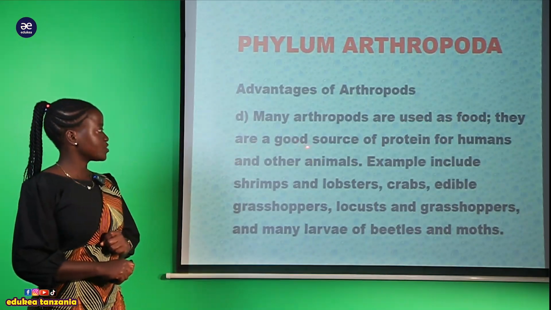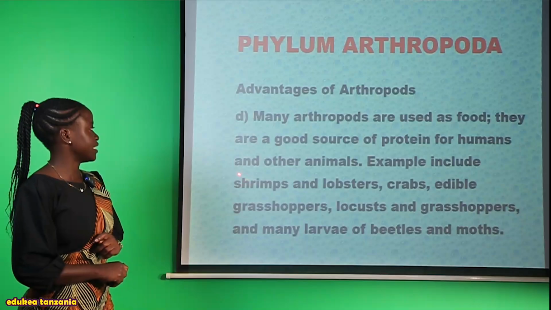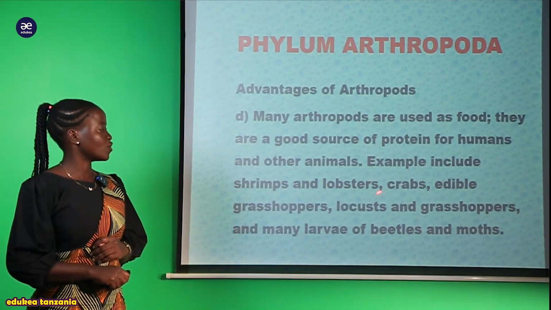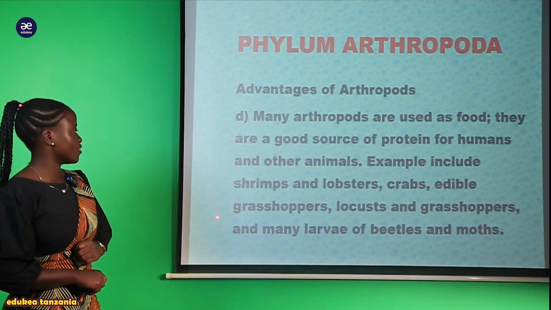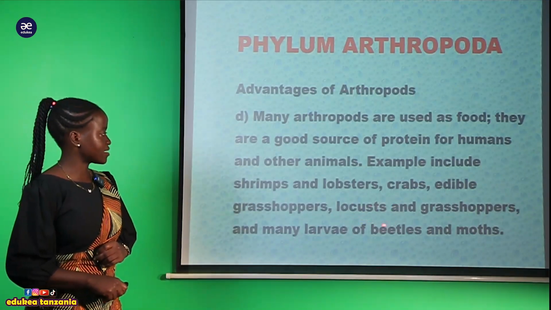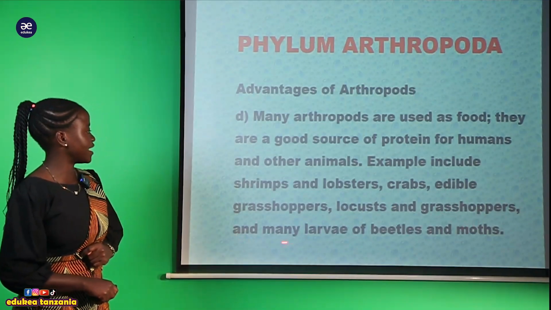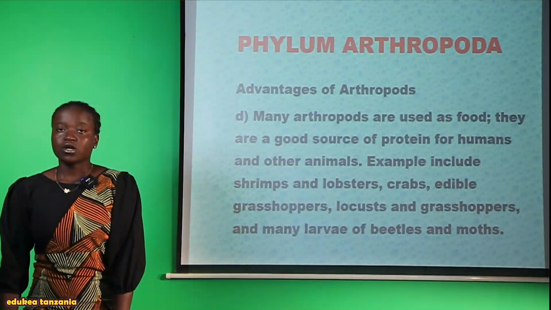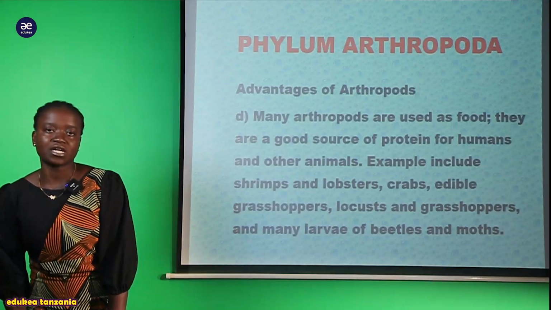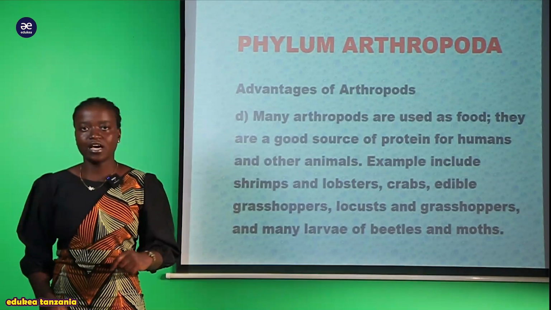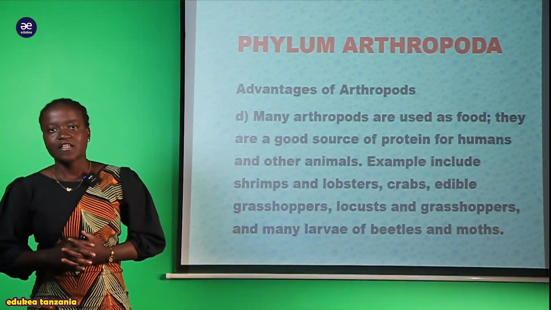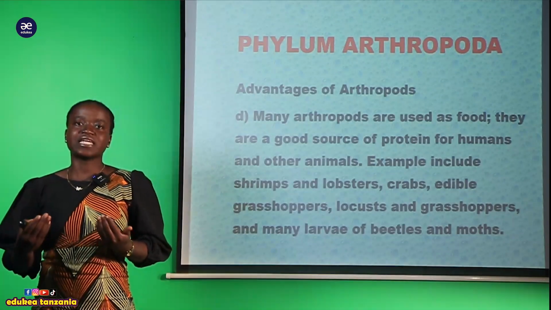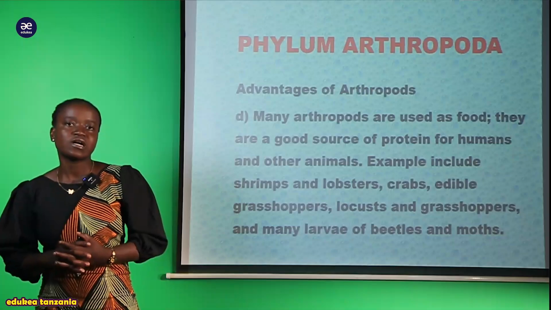So they are a good source of protein for humans and other animals. For example, we have shrimps, lobsters, crabs, edible grasshoppers, the locust, the grasshopper, and many larvae of beetles and moths. So we say those organisms found mainly in this phylum of arthropods are a good source of food, because within their bodies there is a lot of nutrient.